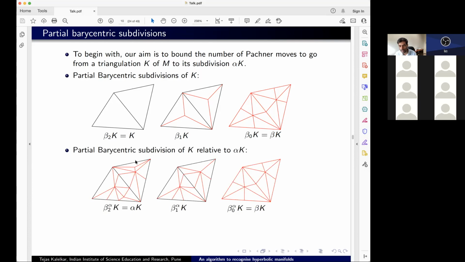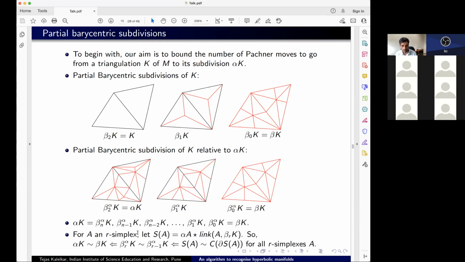So I start out with a subdivision alpha K, and then I replace this 2-simplex with a cone over its boundary. Then I replace this region over here, which is kind of like the star of this edge, with a cone over its boundary. In order to go from the given subdivision alpha K to the barycentric subdivision, I just need to do this step by step. I look at all the n-dimensional simplexes, look at their stars, replace them with cones over their boundaries, then look at all the n-1 dimensional simplexes, look at their stars, and replace them by cones over their boundaries. I do this for each step, and I eventually end up with a barycentric subdivision of the original triangulation K. Okay, so this is my process.